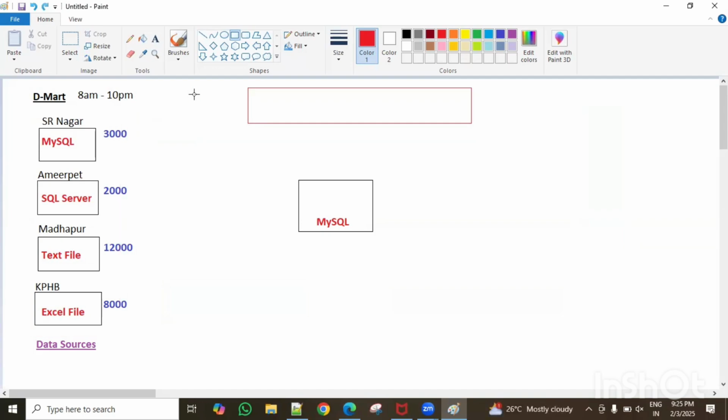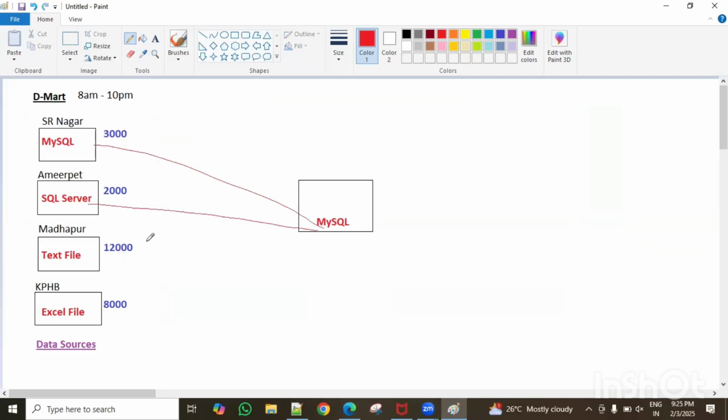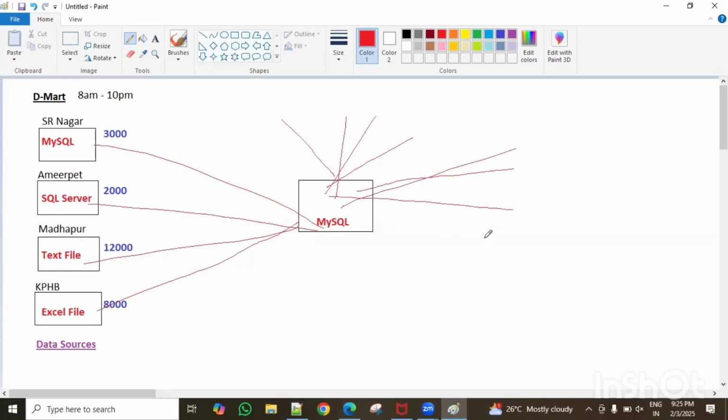That's why the data must come to this person, this head office. From where? From all the branches, guys. From all Hyderabad branches data comes, then from all Bangalore, data comes, right? And from all Chennai, the data must come here. So what is happening if all the data comes at a time to this head office, right? In the head office also, the data is stored in some database, guys.